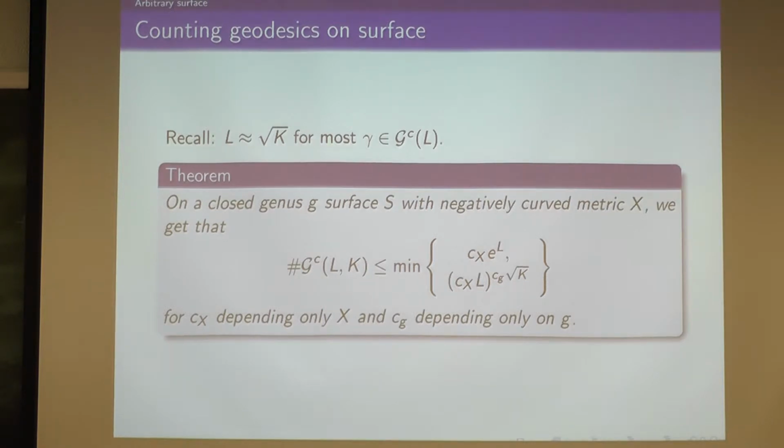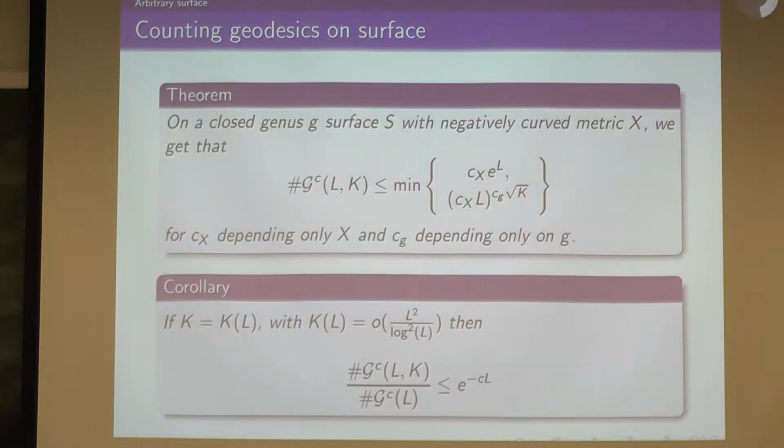And this is true not just in constant negative curvature. This is variable also? Yes. Yeah, the technique works. I'll explain why. I'm confused. The term below seems to be bigger than the term above. Well, it flips when k is like L squared over log squared L. But here L and K are arbitrary, right? Oh, yes. So you fix them. So when K is small, then it's constant. This gives you polynomial small. CG is not the best constant, but yeah.